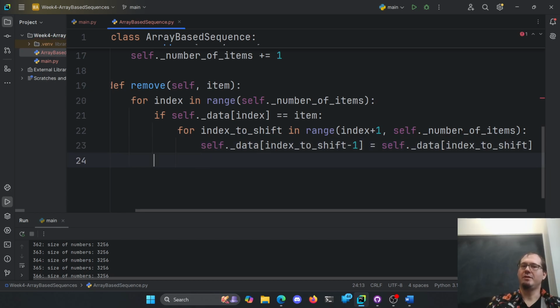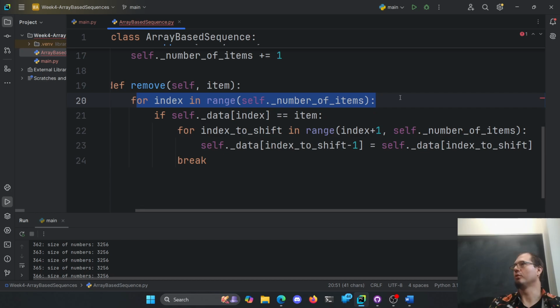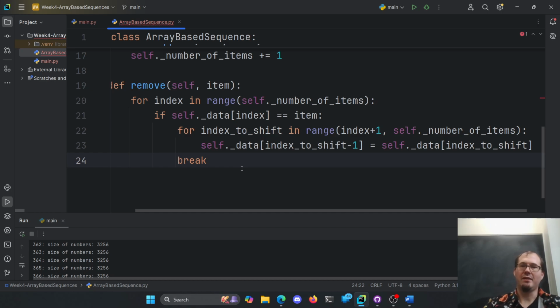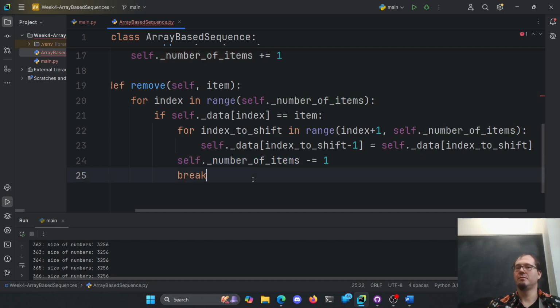When I'm done with that, then still inside my if block here, I want to break this outer loop. Stop running the for loop, because I don't want to go try and find another item. We only remove the first occurrence here. Cool. Actually, before we break, we should take our self.number of items and minus 1. We successfully found it and removed it. We now have one less item that we're storing.